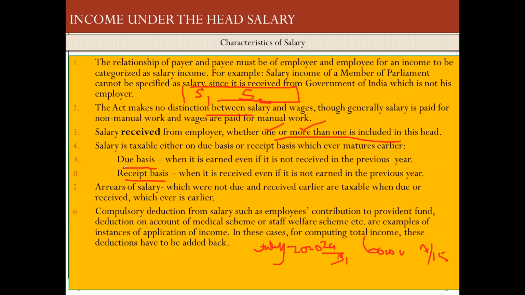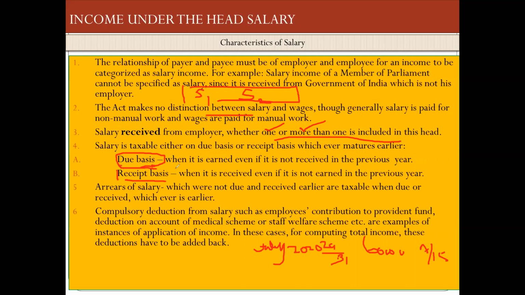tax Act 1961 tells that it can be taxed on the basis of due basis. You have already completed your work. You already worked for 31 days, but it has not been paid. But you are going to be taxed on the basis of due. Due hai, abhi bhi due hai.